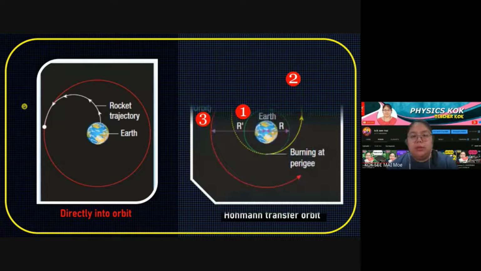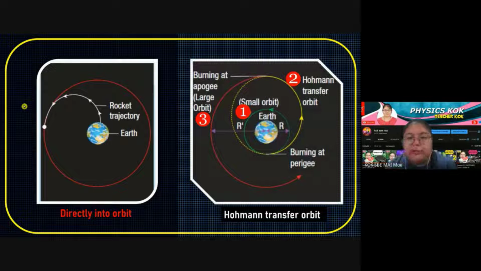Okay, the Hohmann transfer orbit. You can see the first round, they send a small orbit first. Then when they move to the green color, they will burn at the perigee. Okay, perigee, that's the nearest point. After that, they go to the Hohmann transfer orbit.